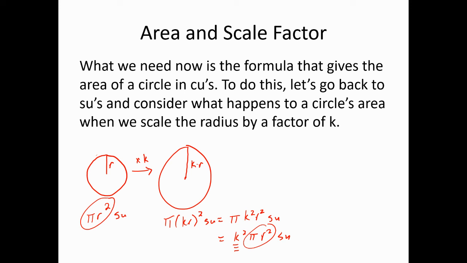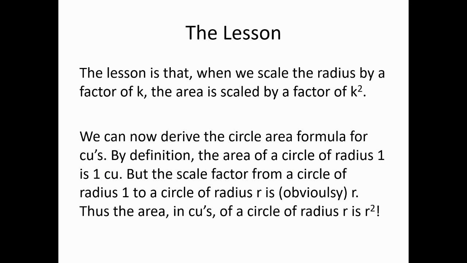So here's what happened then. When we scaled the circle by the factor k, the area did not also grow by the factor k, it grew by the factor k squared. And that's actually a fundamental insight of great importance and power about the relationship of similarity and area. If we have two similar figures with the scale factor of k, the one is k squared times the area of the other. Okay? So there it is. The lesson is that when we scale a circle by the factor of k, the area scaled is k squared times what it was originally.